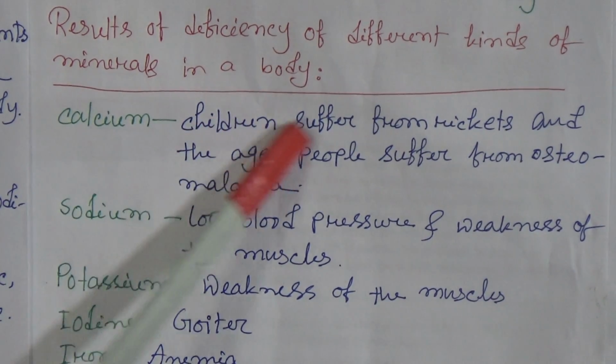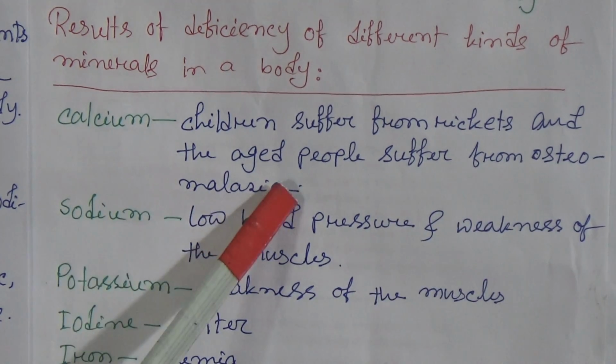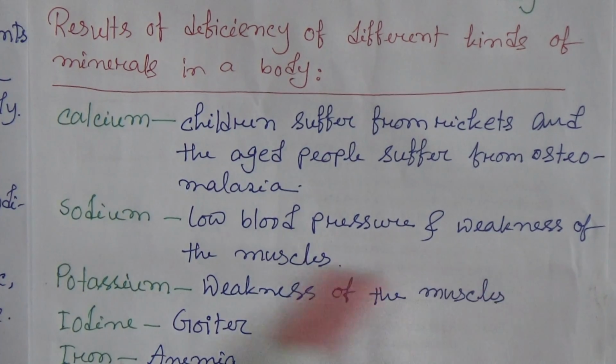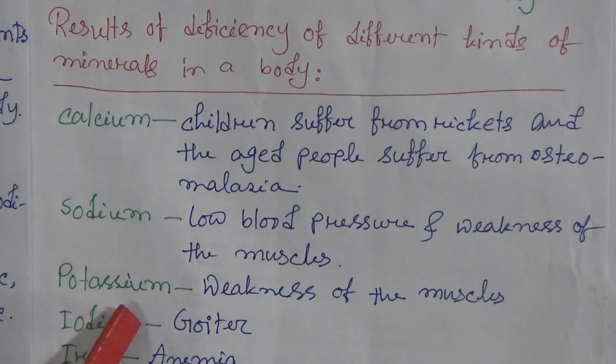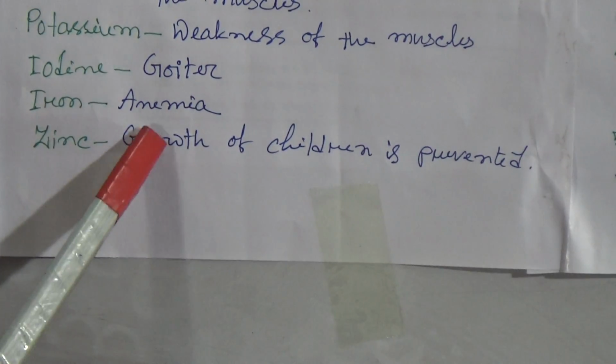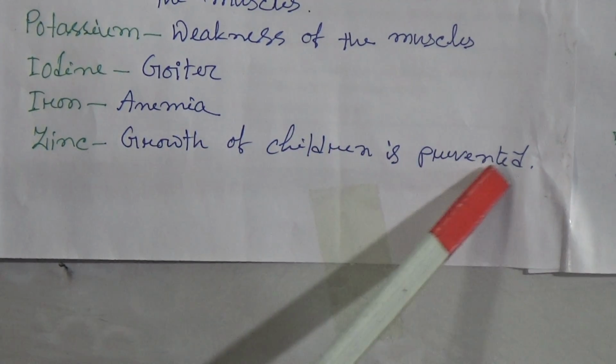Calcium: children suffer from rickets and aged people suffer from osteomalacia. Sodium: low blood pressure and weakness of the muscles. Potassium: weakness of the muscles. Iodine: goiter. Iron: anemia. Zinc: growth of children is prevented.